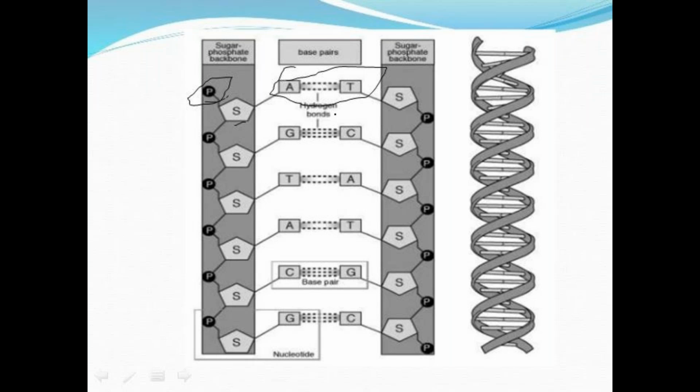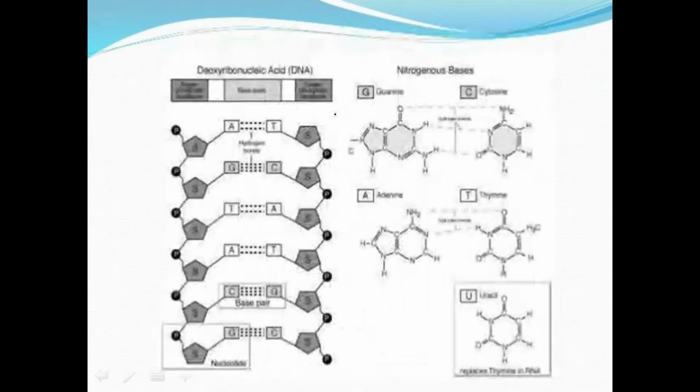Sugar phosphate backbone is the major backbone that is forming the genetic material, whereas the nitrogenous bases are embedded in the structure of this sugar phosphate backbone. Okay, and here different types of nitrogenous bases are also present. This is just a normal structure. We will discuss how the structure is arranged also.